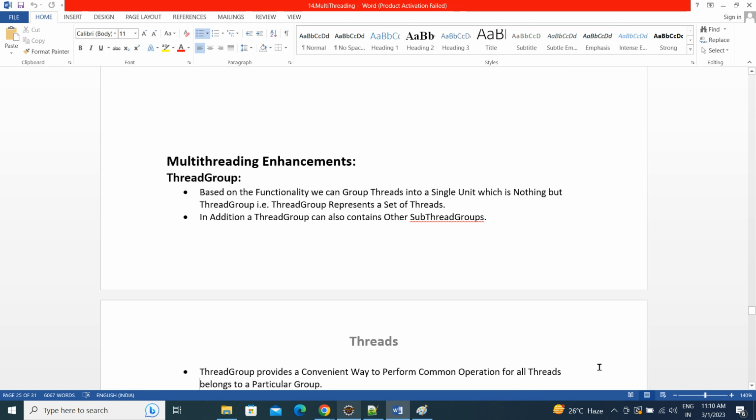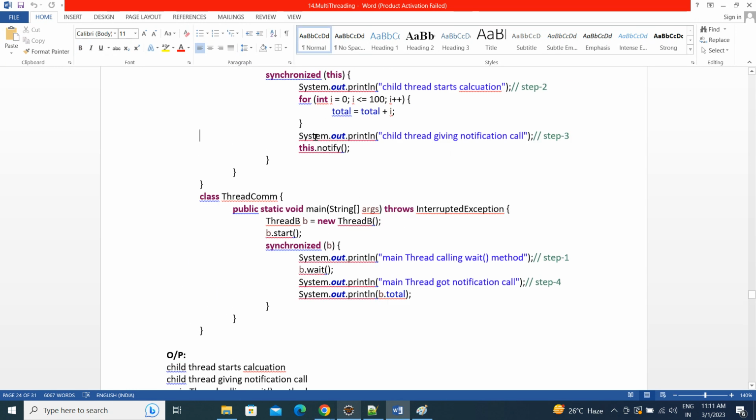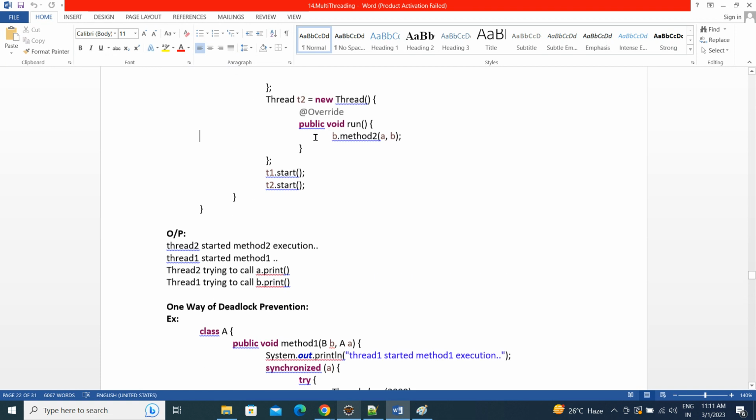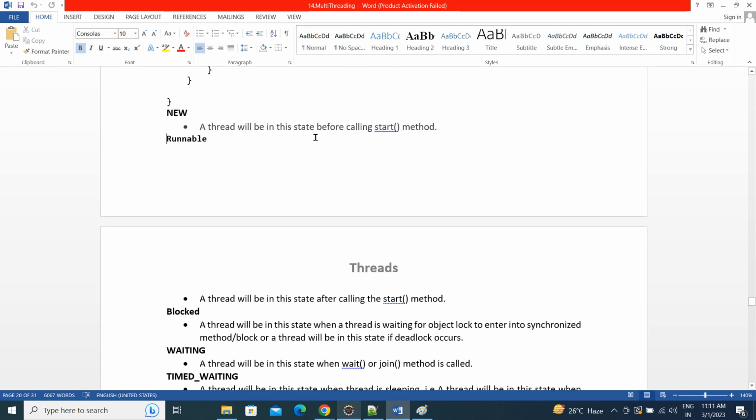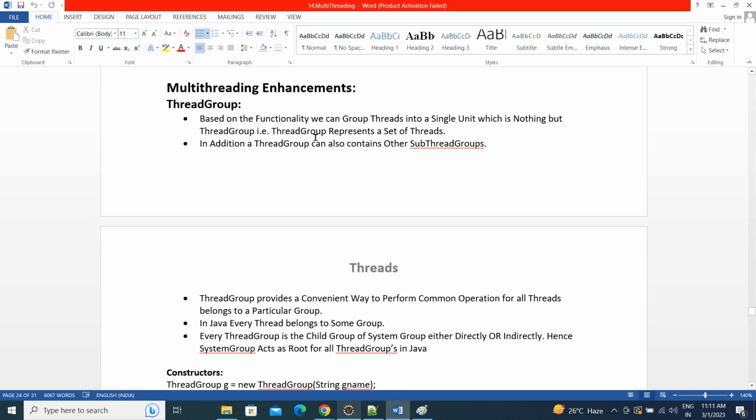Next, multi-threading enhancements. Is it clear up to now, guys? If any doubt is there, just ask me, we'll revise it before going to enhancements. This is entirely different. We will not use Thread, we'll use the Callable interface instead of Runnable. It is entirely different. So if you have any doubts till now, you can ask me, guys. I'll repeat this part. If not, then we'll discuss multi-threading enhancements in tomorrow's class.